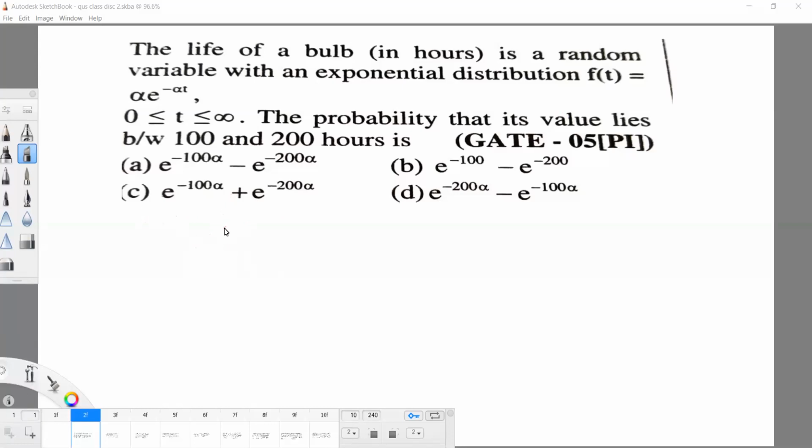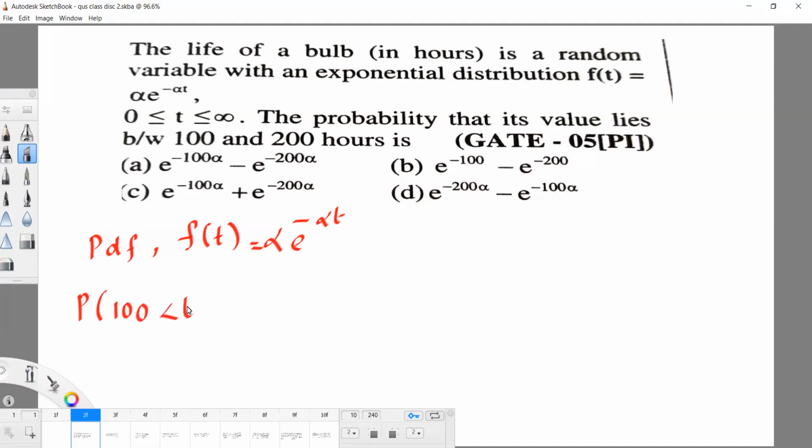So they have given us f of t, where t is a random variable. So f of t equal to alpha e power minus alpha t. So this is a probability density function. Now we need to find the probability that the time is between 100 to 200.